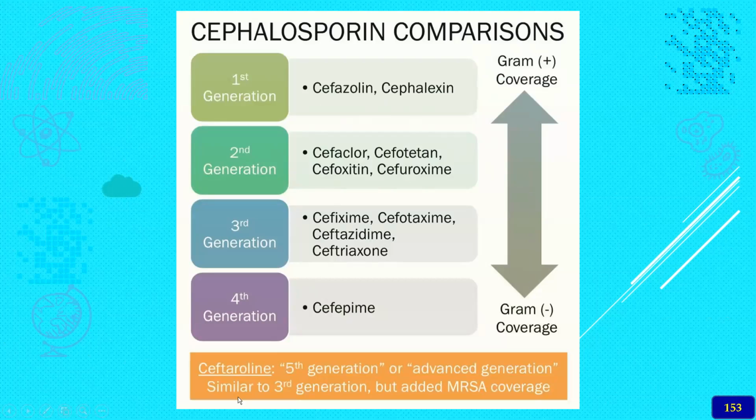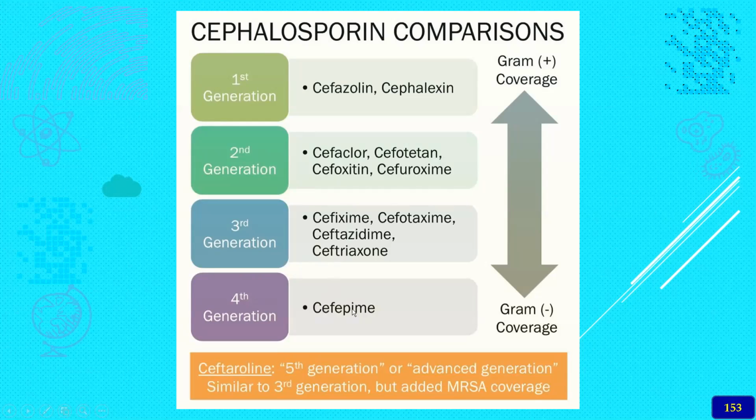The ceftaroline, a fifth generation advanced agent, has properties similar to the third generation, but with added MRSA, methicillin resistant Staphylococcus aureus, activity. The second generation includes cefaclor, cefotetan, cefoxitin, and cefuroxime axetil, whereas the third generation includes ceftriaxone, the drug to remember, and also cefotaxime injection.